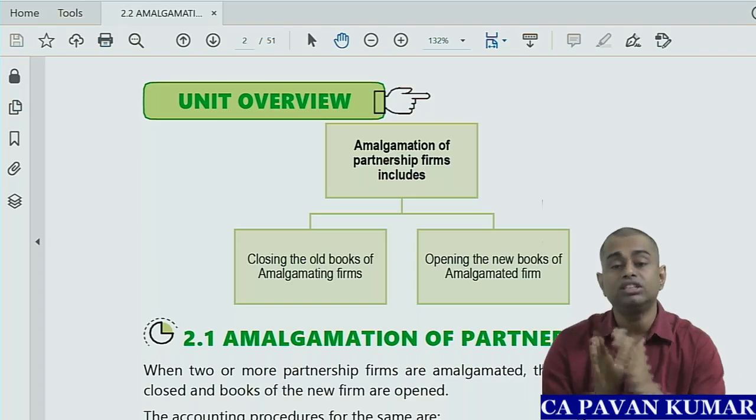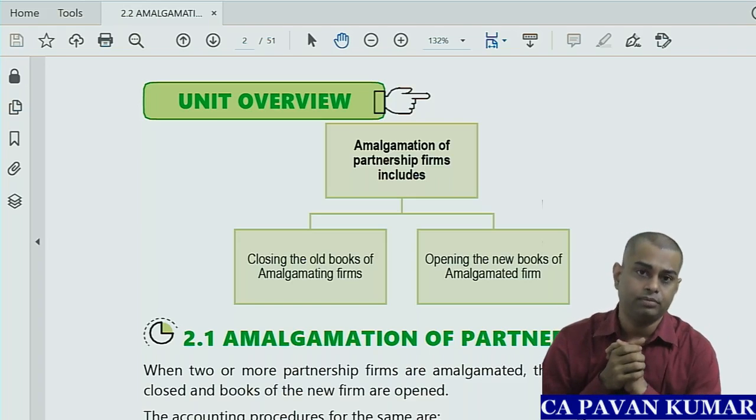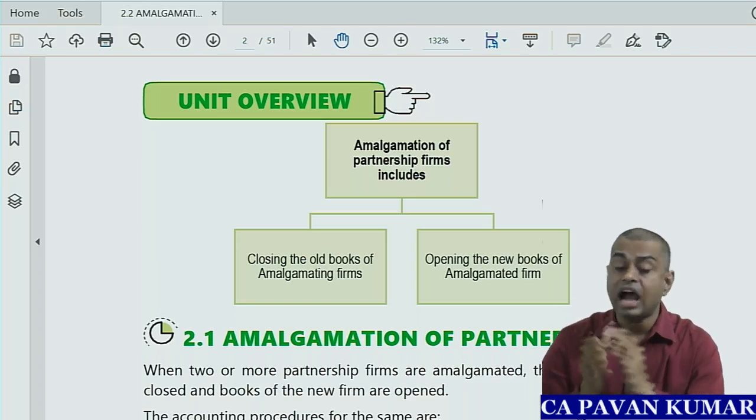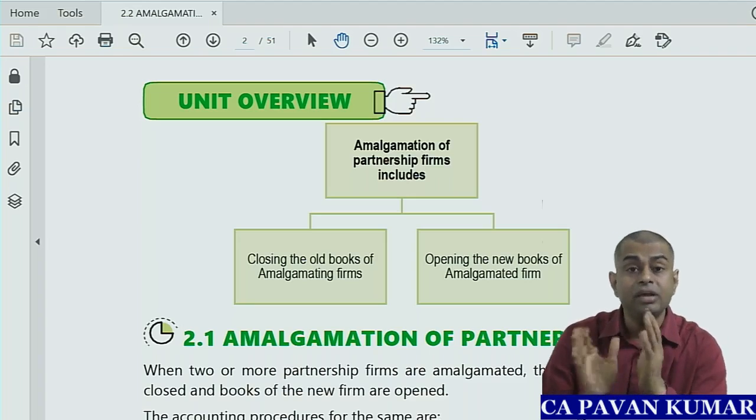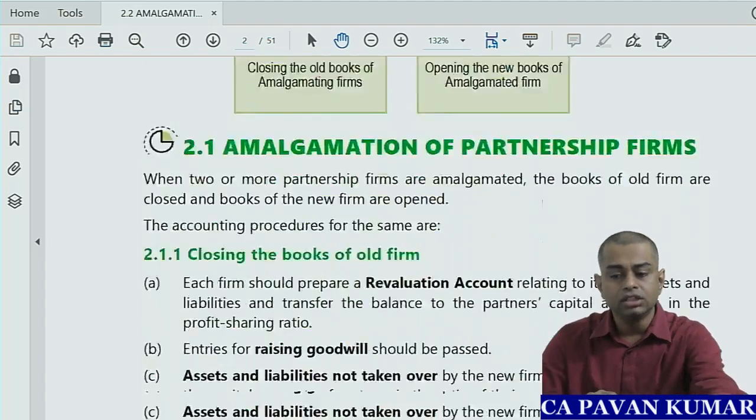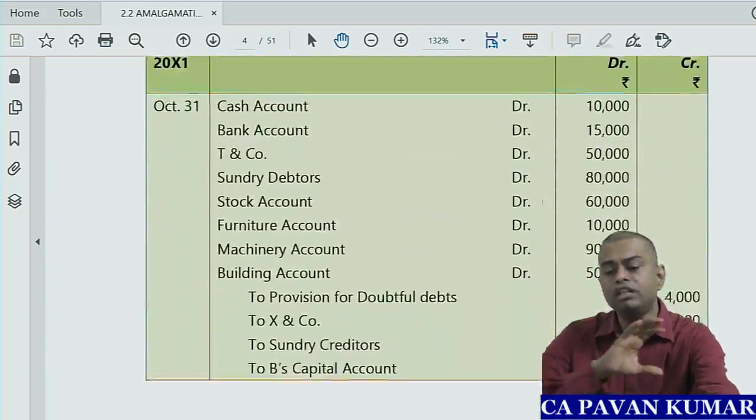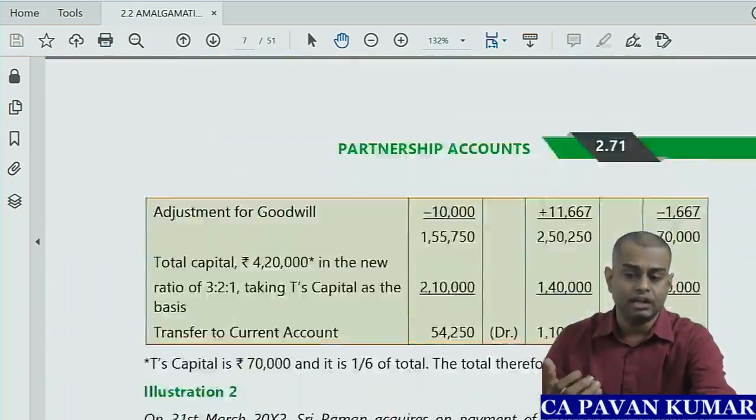First we go to sale and conversion. After that we'll come to amalgamation. That will be an easier way of learning. Okay. So shall we start with the problem? Along with the problem, I will explain the theory as well.